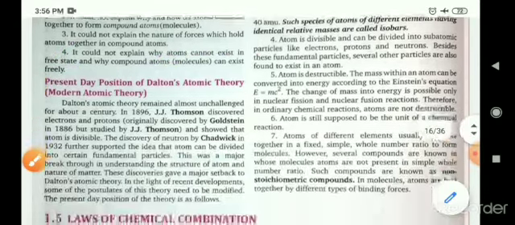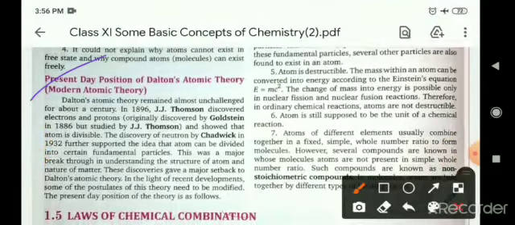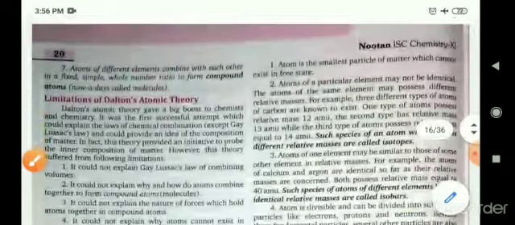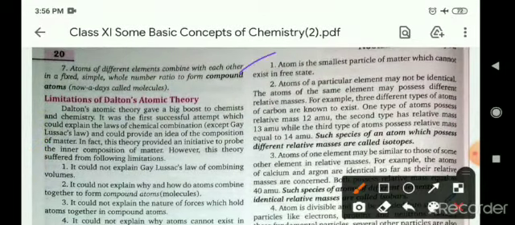Now, the present-day position of Dalton's atomic theory. According to the present situation, an atom is the smallest particle of matter which may not exist in the free state. Number two, atoms of a particular element may not be identical. According to Dalton's theory they were identical, but in the present time, atoms of a particular element may not be identical. The atoms of the same element may possess different relative masses.